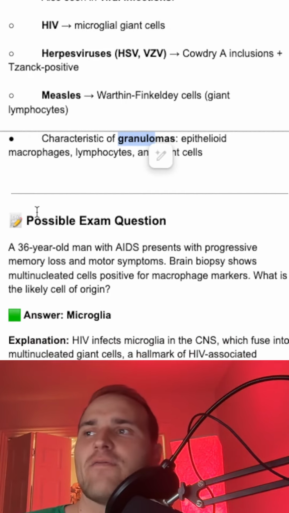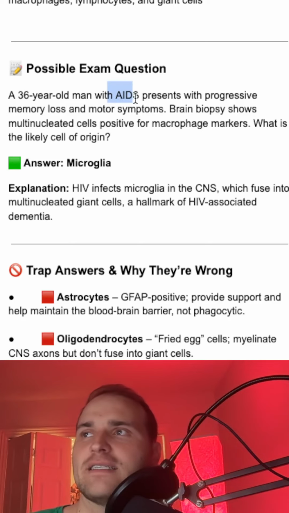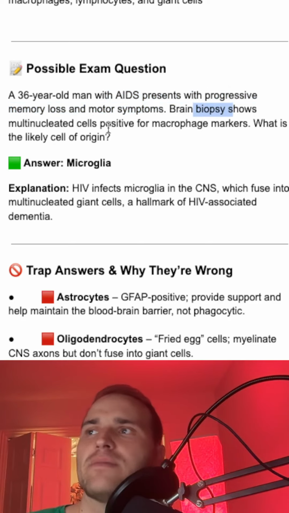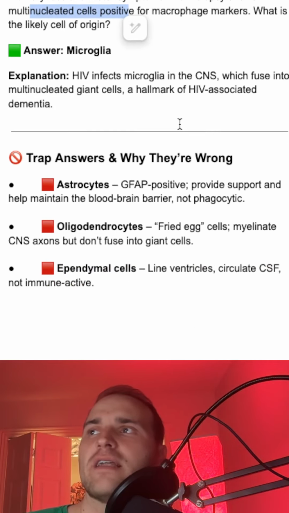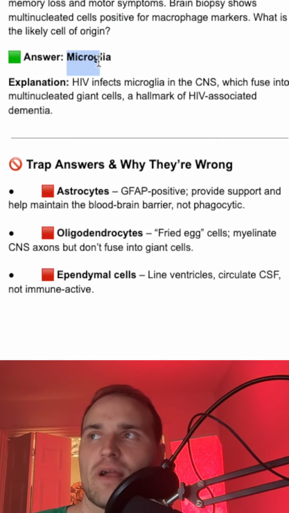And a quick exam fact, you'll see a 36-year-old man with AIDS and progressive memory loss. Brain biopsy shows multinucleated cells, that's your key, multinucleated cells that are positive for macrophages. It's going to be your microglia. That's how the HIV infects you in the CNS.